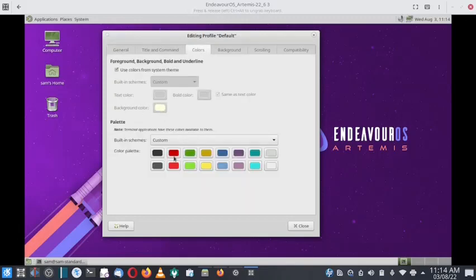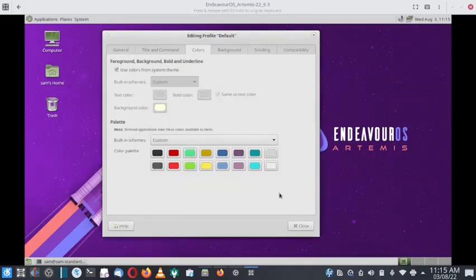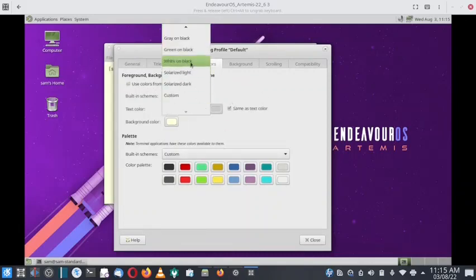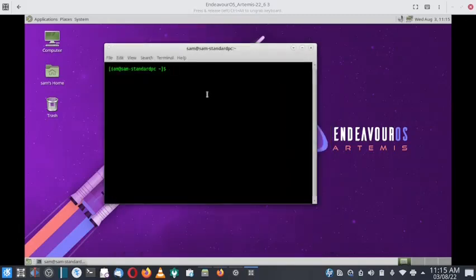So background color, palette. We can use this green. This green will be striking. Let us see. I will remove this. So now we will have green on black, which is quite good and visible. Okay, so this is good.